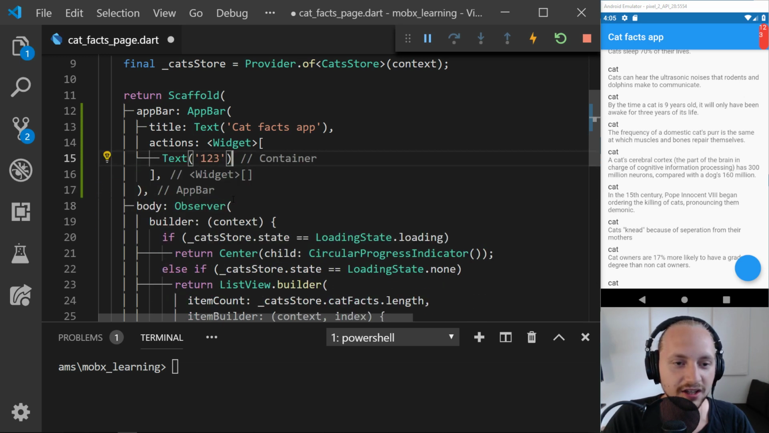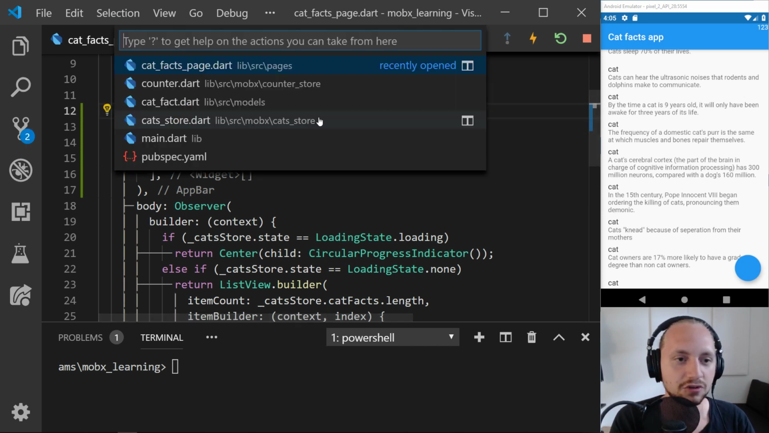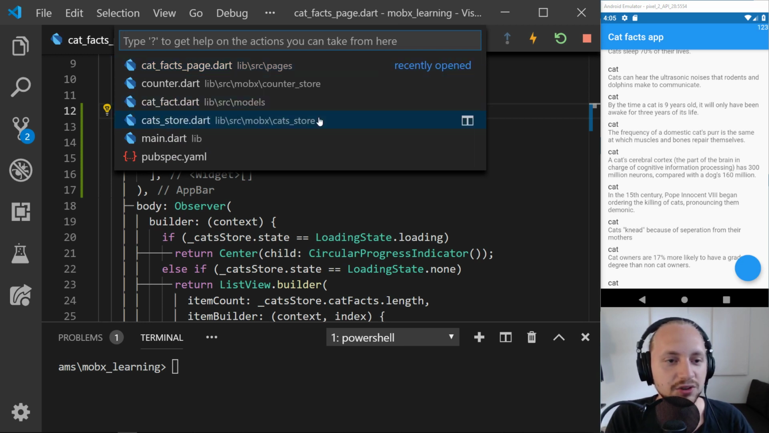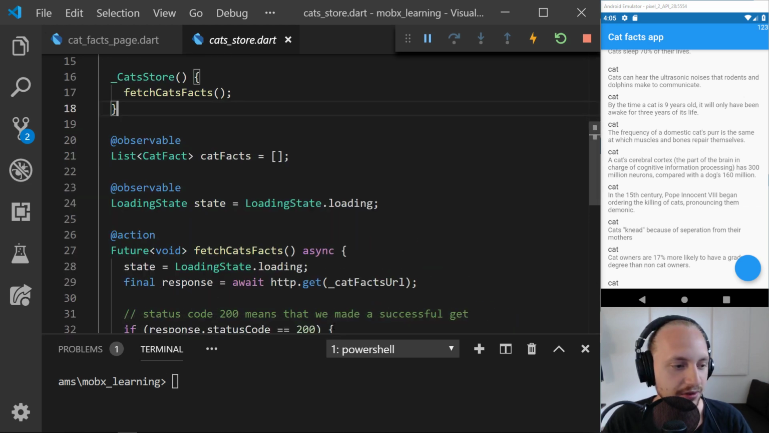Let's just have a text for now, which will just display the amount of posts we have. So right now we're just displaying 1, 2, 3. So I'm thinking of if we go to the cats store, and this one is pretty much the MobX implementation.